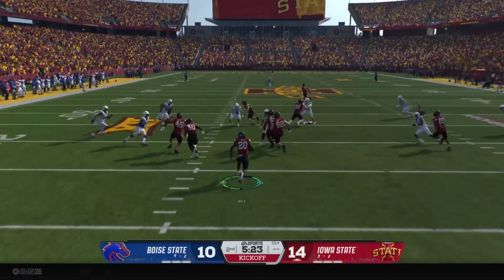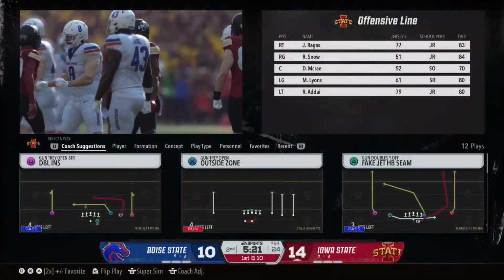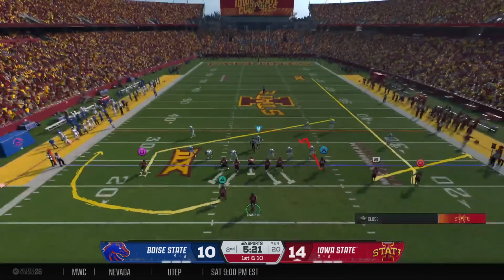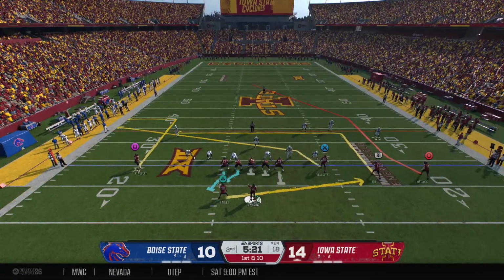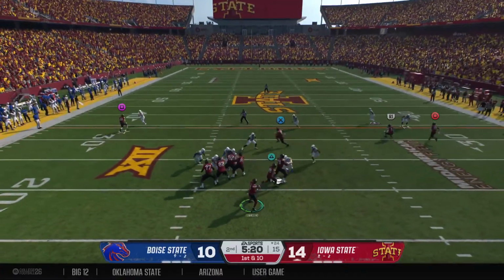And he takes this from inside the 5. Just never had a chance to shake loose, and he'll be brought down at the 24. Iowa State sending the offense back out. Man, what a drive last time for the touchdown. That passing attack was lethal, David.